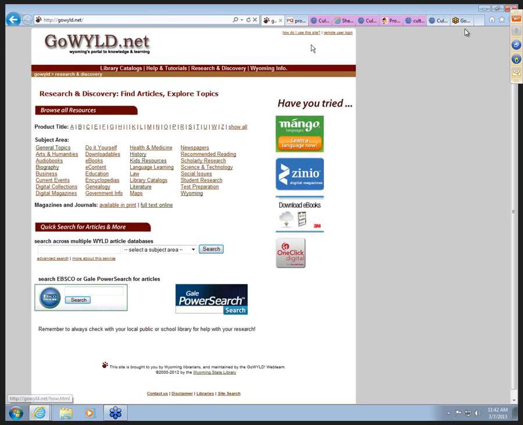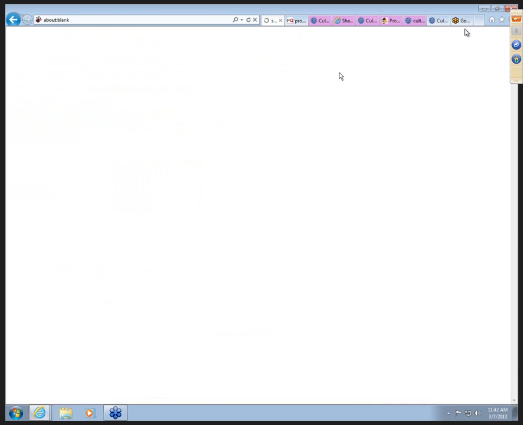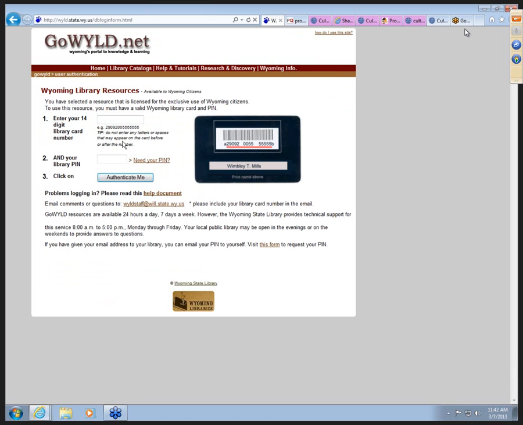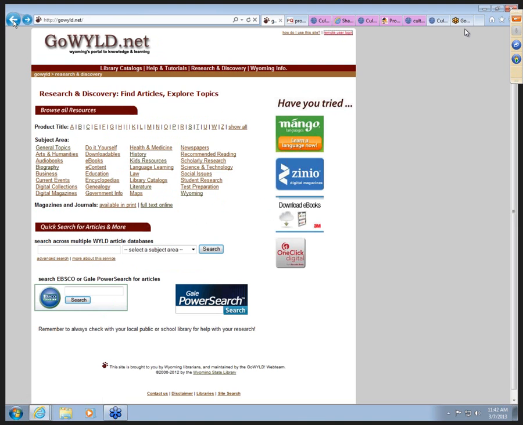At the very top in the right-hand corner is remote user login, so that you can promote to your patrons, to your students, that they can access these not only from schools and the library, but from home. All they'll need is their library card and PIN number to access those resources at home.